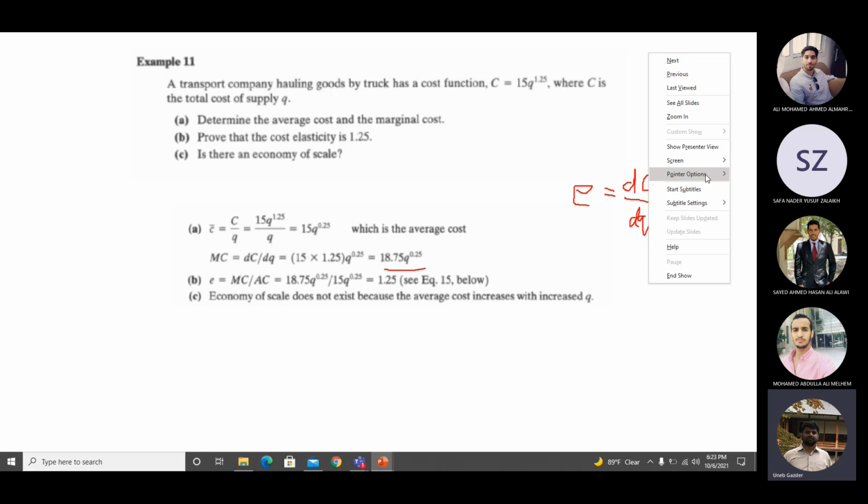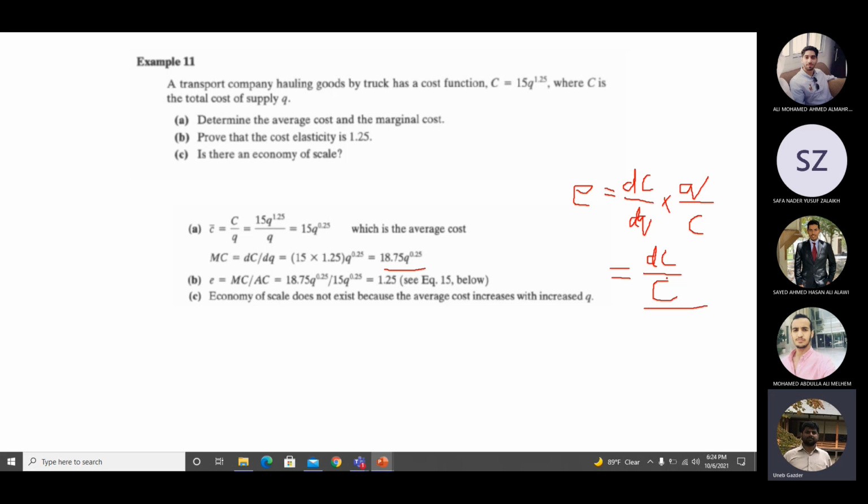AC is in the denominator, right? So it's Q upon C basically. Sorry for that. So I can write it like this: dC upon C divided by dQ upon Q. What is this?